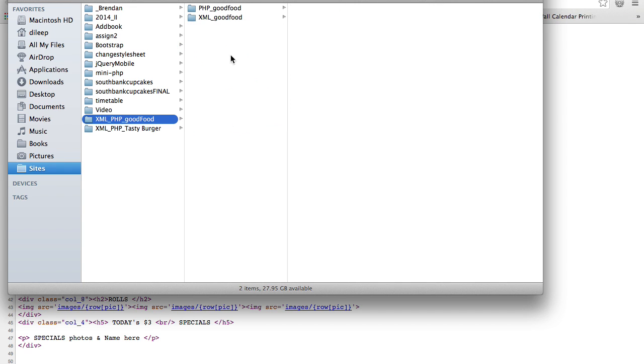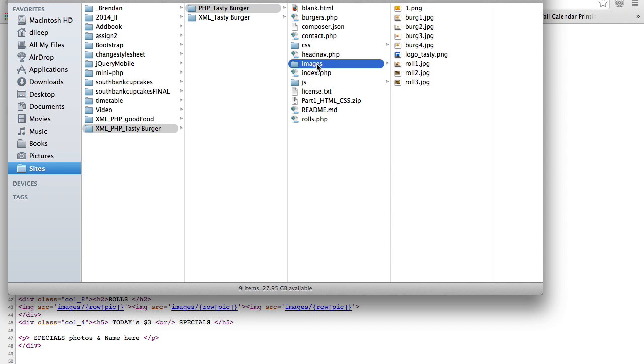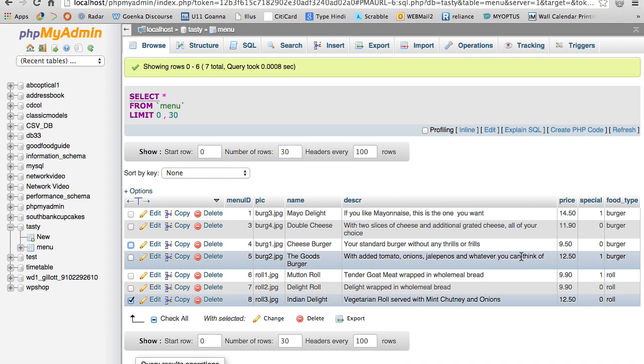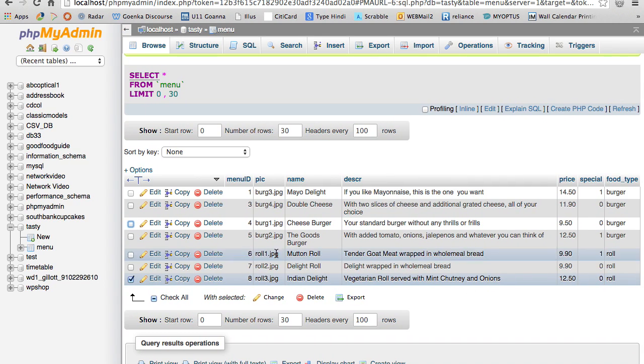So I'm going to go to XML, PHP, Tasty Burger, PHP Tasty Burger, images. I got role 1, role 2, role 3. Okay, I don't know from where that came. So I need to go and change. Oh, I got role 1, role 2, role 3.